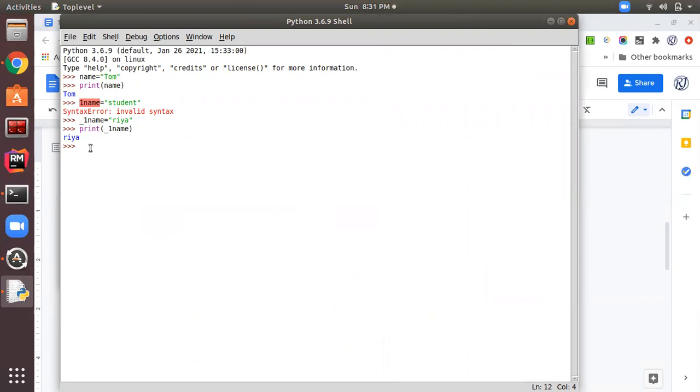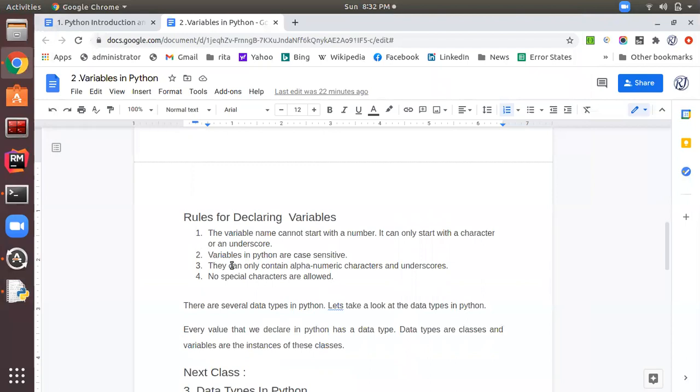Let's suppose you declare a variable a equal to 35, and again you declare another variable A equal to 40. So these two will be considered different variables. Let's check this. If I give print a, what will it display? It will display 35. But if I give print capital A, then it will display 40. That means variables in Python are case sensitive, right? So we have checked the second rule as well.